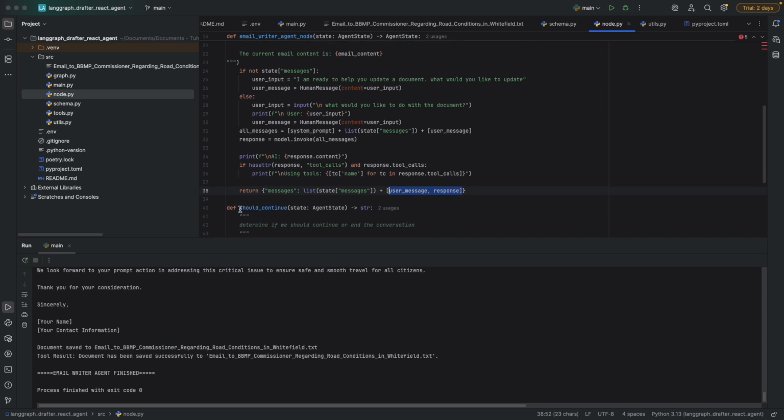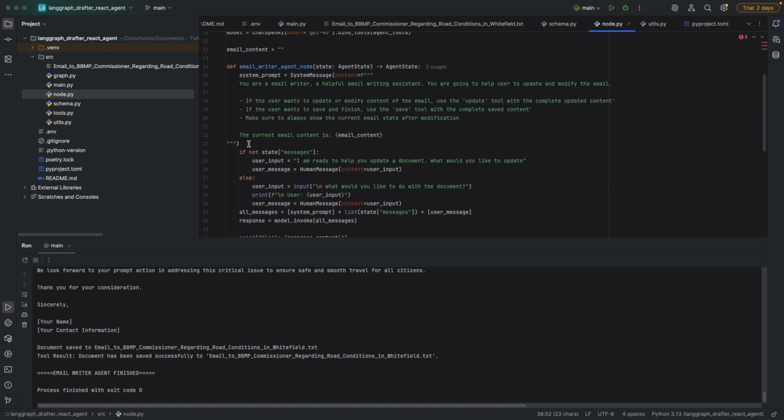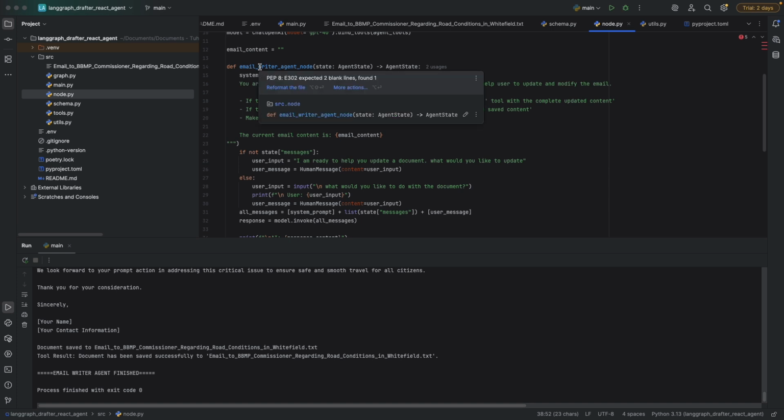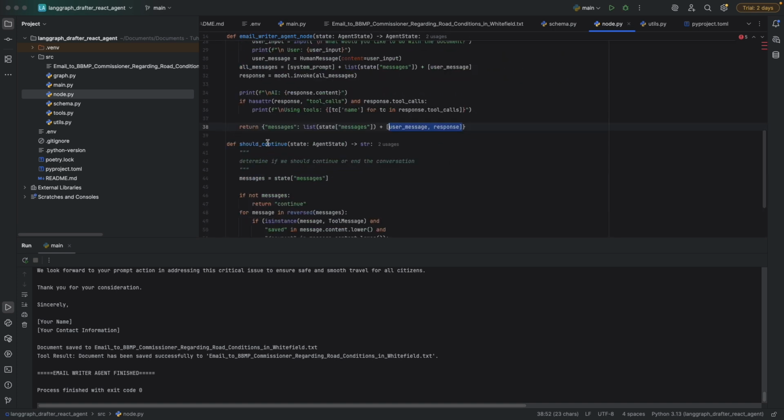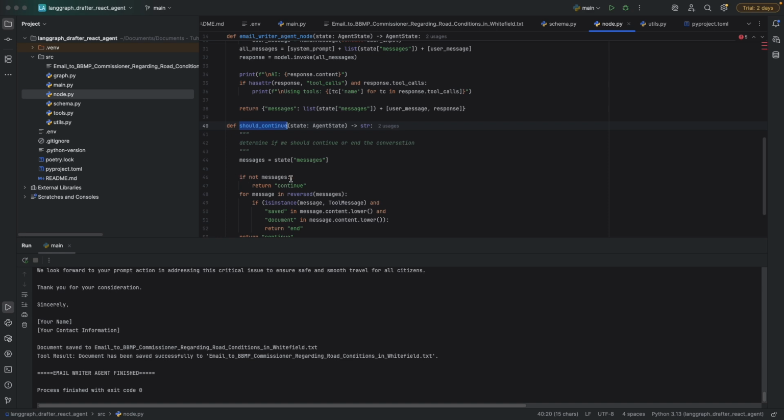Now, should continue is a method for creating a feedback loop, or you can say a conditional loop which will go back to the initial node. Based on the condition, it will go back to the email writer agent node again. Now what should continue is doing is checking if not a message. So messages is a state of message. If not a message, then it will continue.